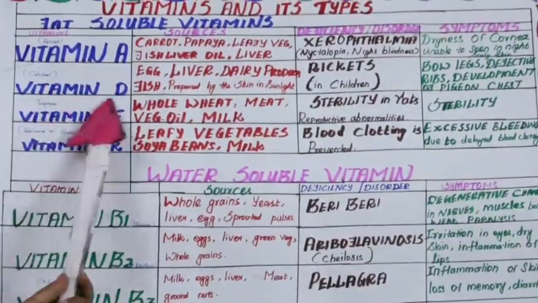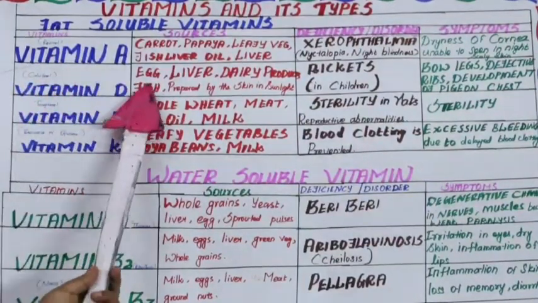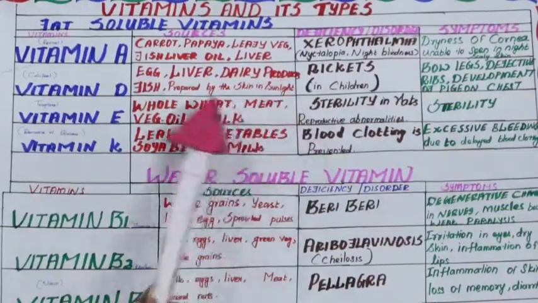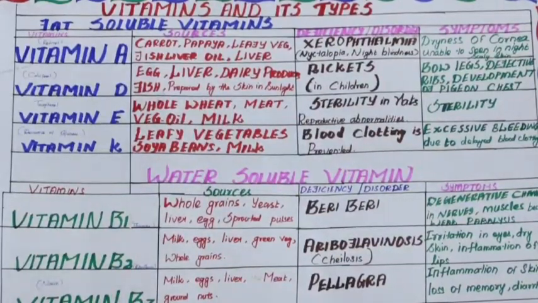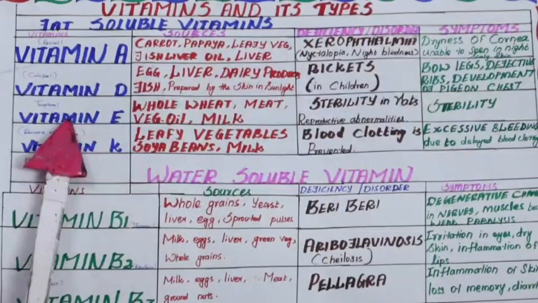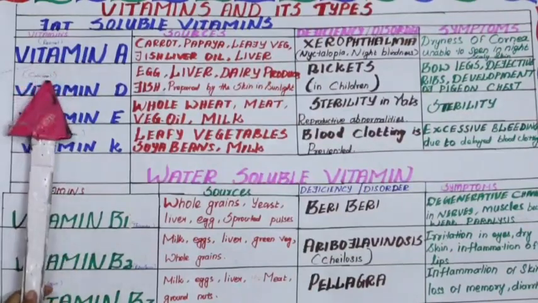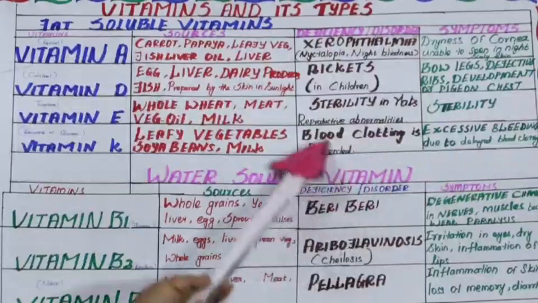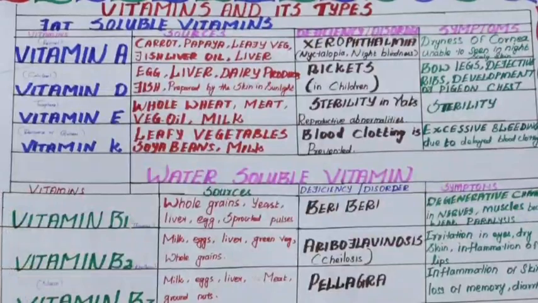Then the next one is vitamin D. It is called calciferol. It is rich in egg, liver, dairy products. Dairy products means all the milk products, and fish. It is also prepared by the skin, by the sunlight, so vitamin D is otherwise called sunshine vitamin. The deficiency disease is rickets in children. Their legs are bowed with defective ribs and development of pigeon chest, because of the lack of calcium.